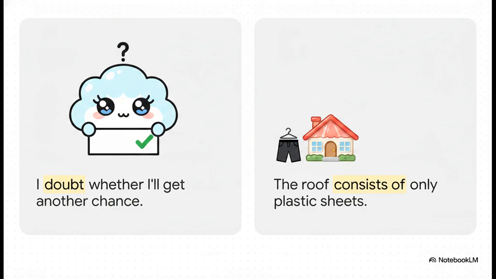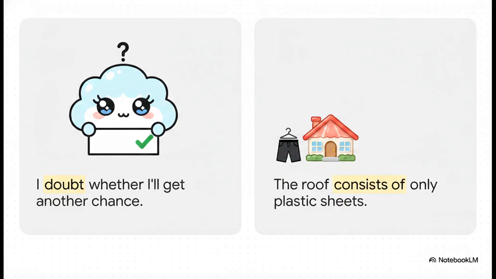Next up, we're grouping questions 3 and 8 together because they actually share a structural secret. Do you remember our rarely continuous suspects from Rule A? Well, doubt and consist of are squarely on that list. Because they describe inflexible states, we handle them exactly the same way. For 3A, I doubt whether I'll get another chance, and 3B, but I doubt it, both take the simple present.